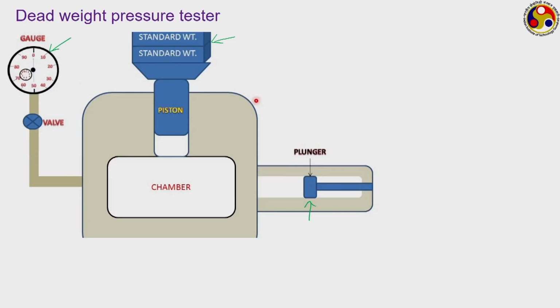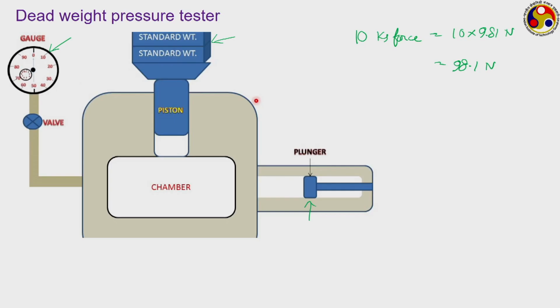Let us say we want to get a measurement of 10 kg force, that is 10 into 9.81 Newton, that is 98.1 Newton. So, we shall be taking a standard weight of 10 kg and that will be put on top of the piston.